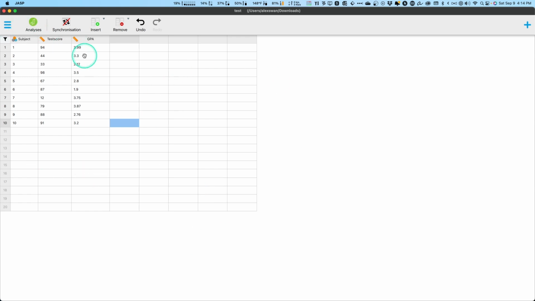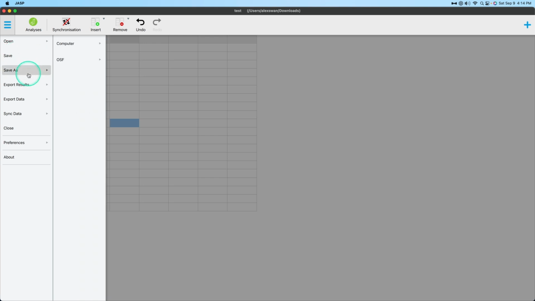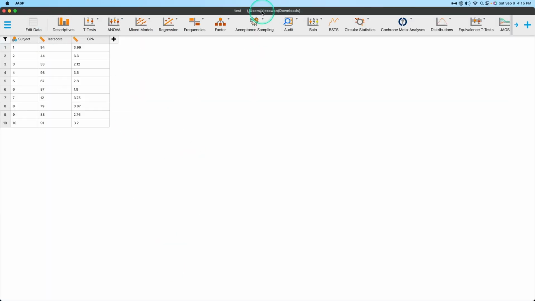But if you are working from a JASP file, it will save to that JASP file using the save button there. If you are working from a .csv file, then it will try to update that CSV file when you're hitting save, but you may have to save it as a .jasp file to get that synchronization to work a little bit stronger, because you have to hit save for it to work. But we did find that if you are not changing what you're doing in the data file, up here, it's not going to change if you change the name of the file. So just be careful with opening and exporting and saving and knowing which ones you're working with.